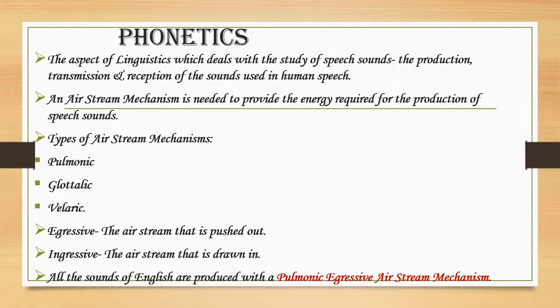In fact, all the sounds of English and of most Indian languages are produced with the pulmonic egressive airstream mechanism. The airstream expelled from the lungs undergoes modification, and various organs in our body are involved in modifying it into speech sounds. These organs are called the organs of speech, though they have other functions to perform.